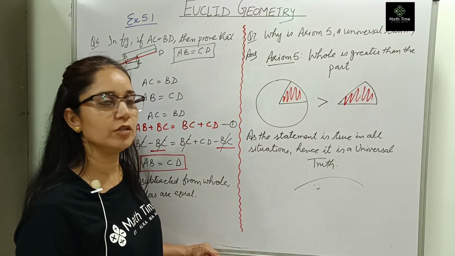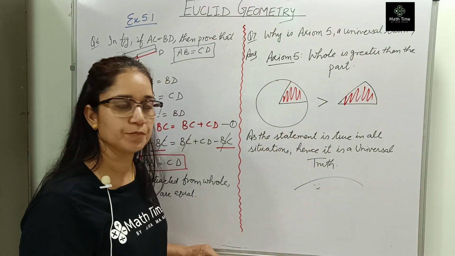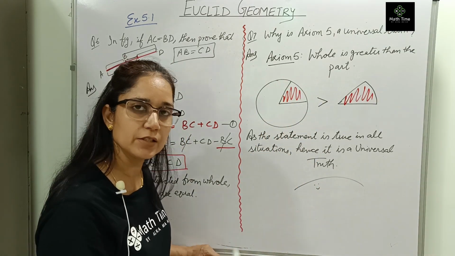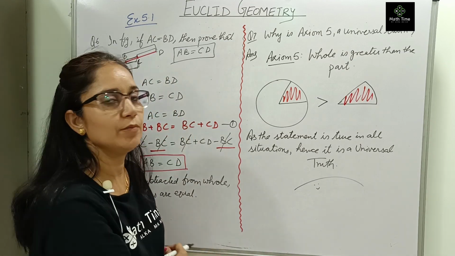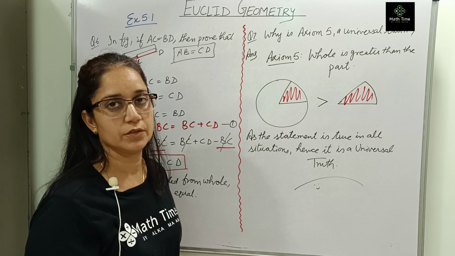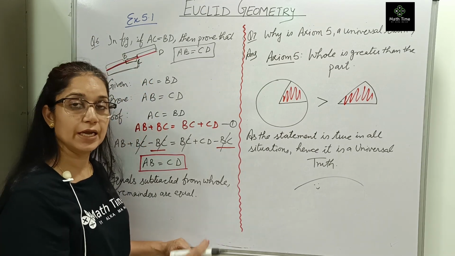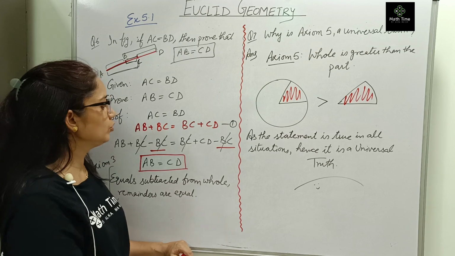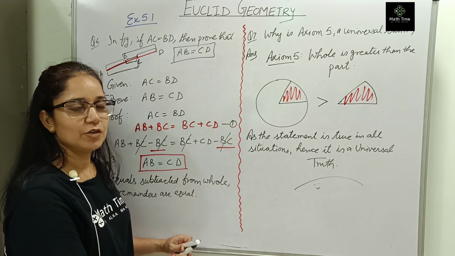Right? Understood? So you need to know what axiom 5 is, only then can you prove it. Okay? So revise all the axioms and postulates before going to your exam. And these questions can be asked for 2 marks and 3 marks. Right? So I hope the concept of Euclid's geometry, axioms and postulates are clear to you, and how to use them to solve the questions. So this much for today.